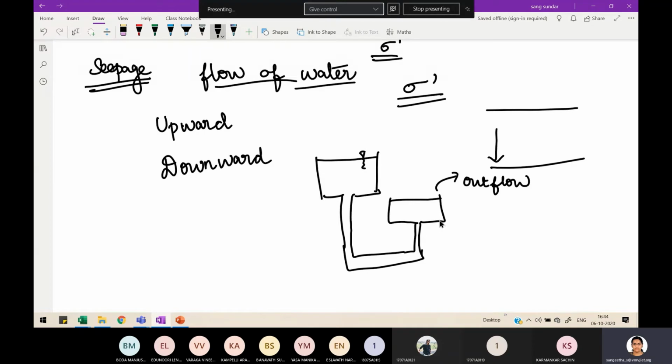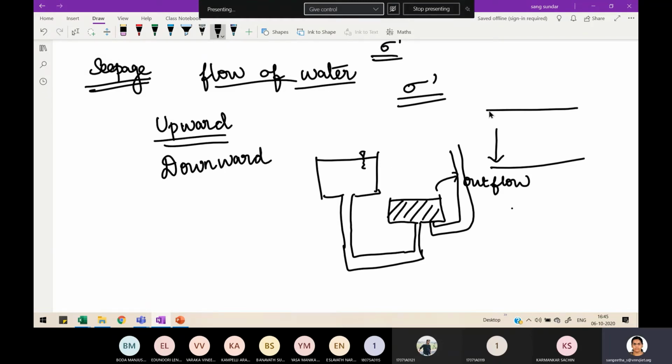Maybe if you connect a piezometer, there will be a head difference, and if you are having an outflow of water, your flow will be in upward direction. Through the soil layer, water is seeping in from the bottom and going out. So this is an upward flow.